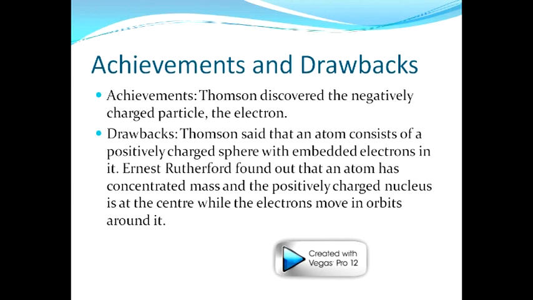Achievements. Thomson discovered the negatively charged particle, the electron. Drawbacks. Thomson said that an atom consists of a positively charged sphere with embedded electrons in it.